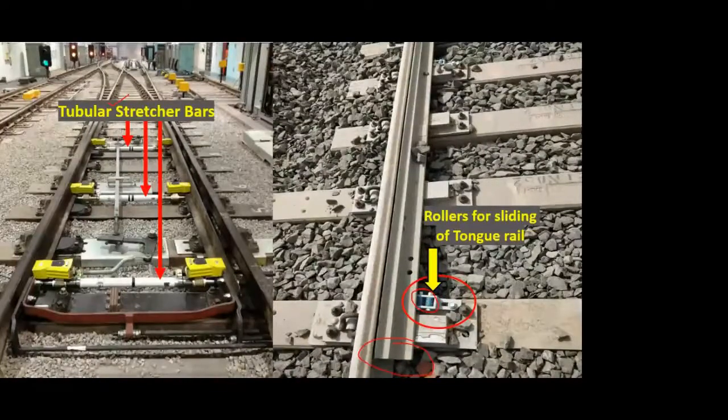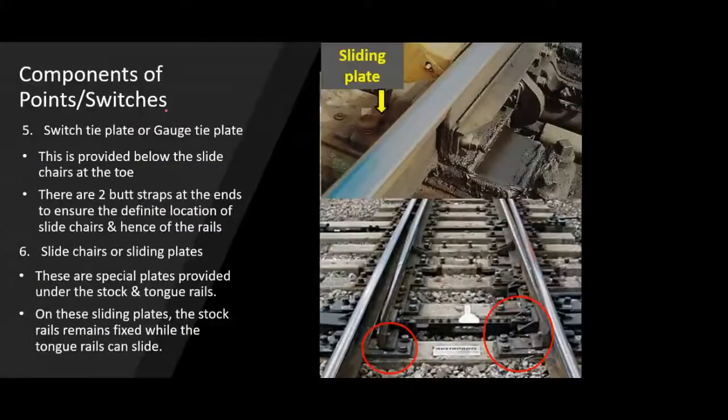So these two, the roller technique and the tubular stretcher bar, are the advanced techniques in this field, for this component that we have, the stretcher bar. The next component that we have is a switch tie plate or a gauge tie plate.